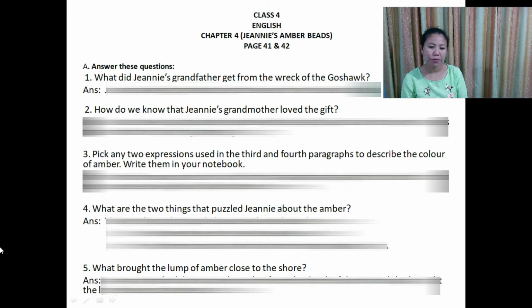Question number 5. What brought the lump of amber close to the shore? Answer. A great storm had thrown up the amber from the depth of the sea, and this brought the lump of amber close to the shore.